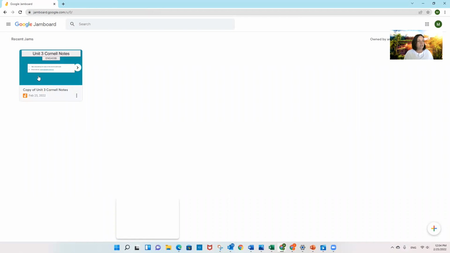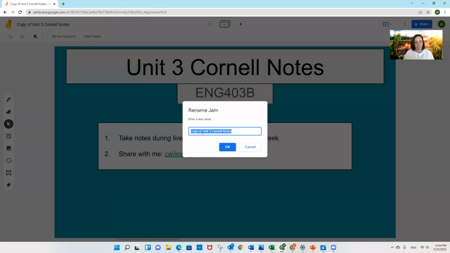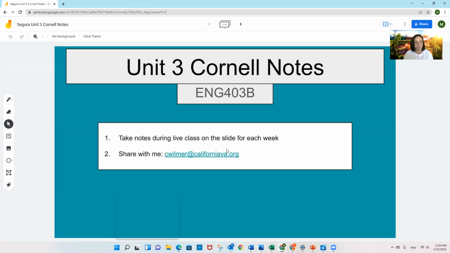Okay. So this one's called Copy of. It's automatically called Copy of Unit 3 Cornell Notes. Now I sent you an email today on 225 that walks you through 6 steps. I'm just going to explain them here, but these are the same steps that I say there. So once you make that copy, you should click the name up there and you should change it to your last name. And I'm just picking a last name. And then leave Unit 3 Cornell Notes, click OK, and that will change the name. That will help me when you turn it into me so I know who you are.